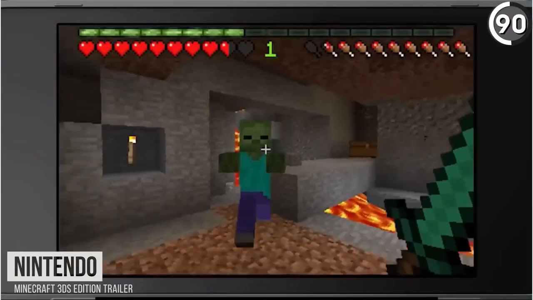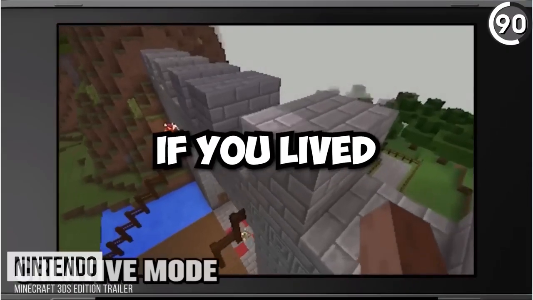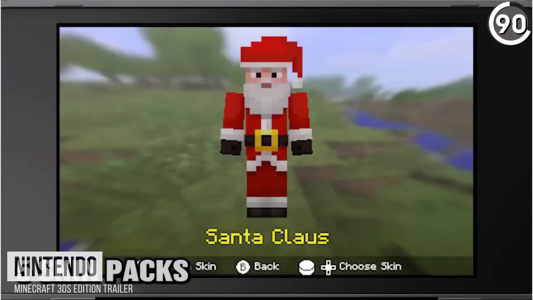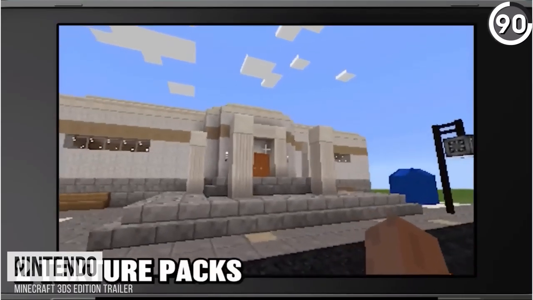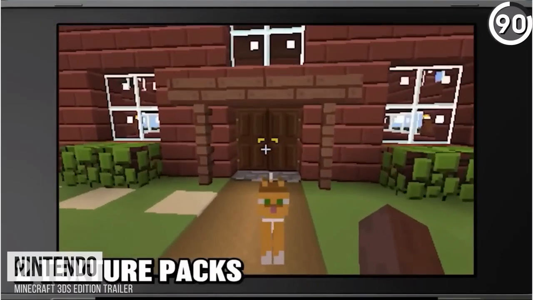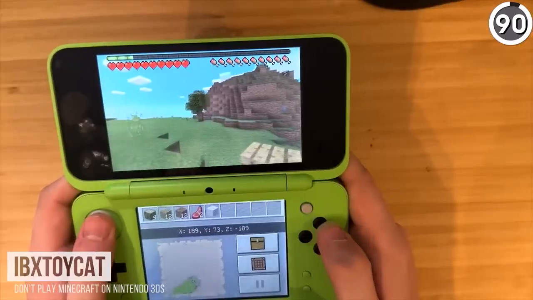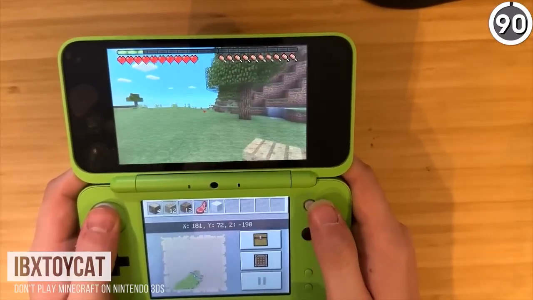Or it did if you happen to live in North America and Japan, since if you lived in parts of Europe or Oceania, this version only lasted for 3 months and 27 days. But ever since January 15th of 2019, it received its final update, and it seems like Mojang and everyone else just wants to forget about it. But considering how many features weren't in the game, that might have been for the best.